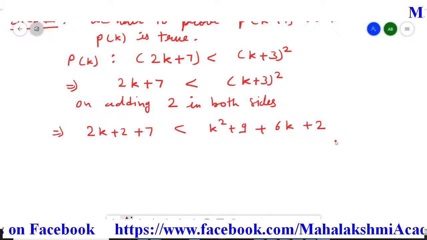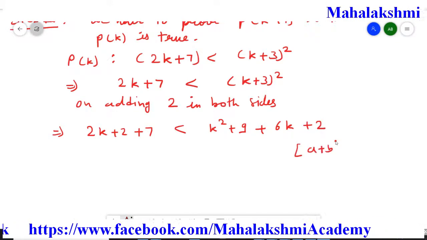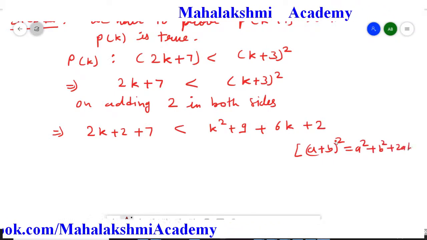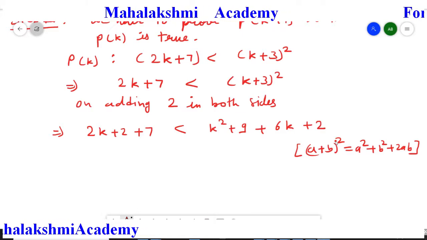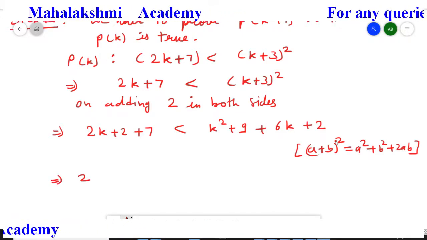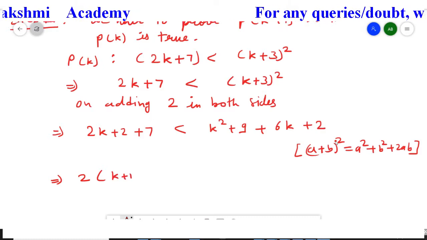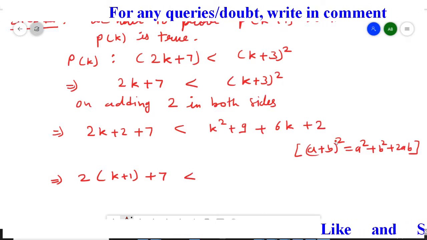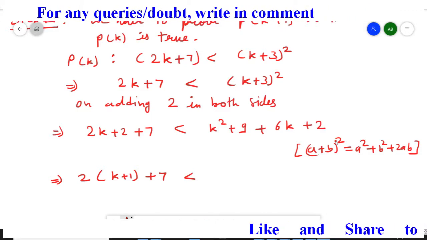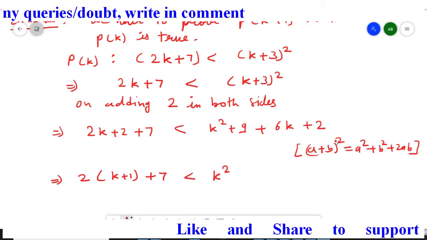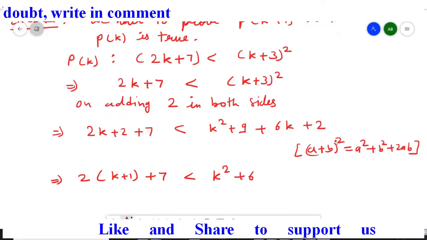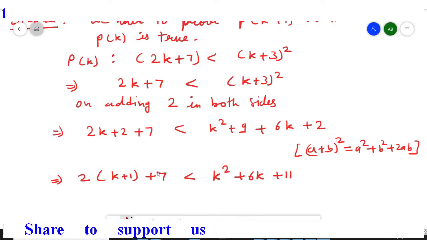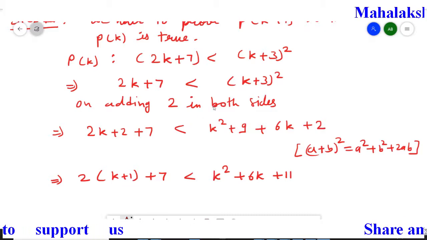So since I used the formula, I am mentioning here that we use the formula (a plus b) whole square is a square plus b square plus 2ab. Now in the next step I am going to take 2 common so that it will convert to the k plus 1 equation, P(k plus 1) equation, and then now here we are going to get k square plus 6k plus 11.